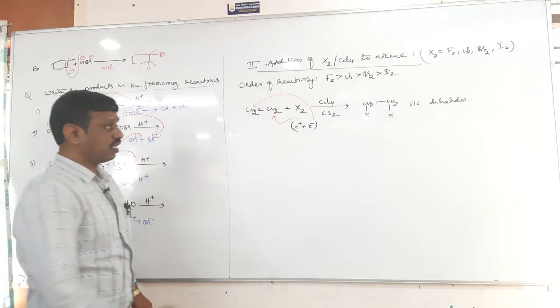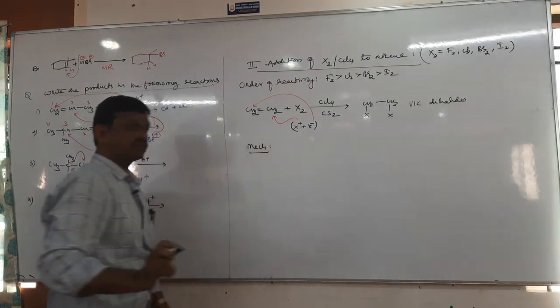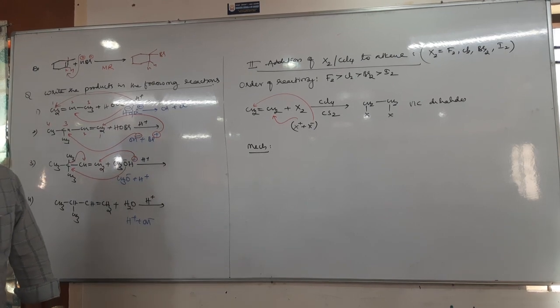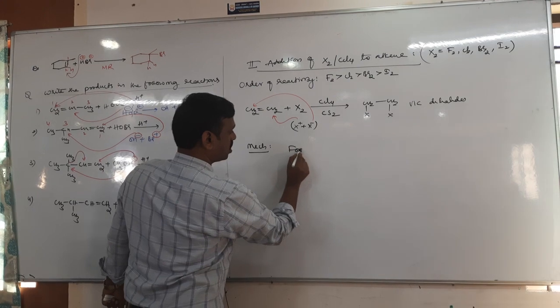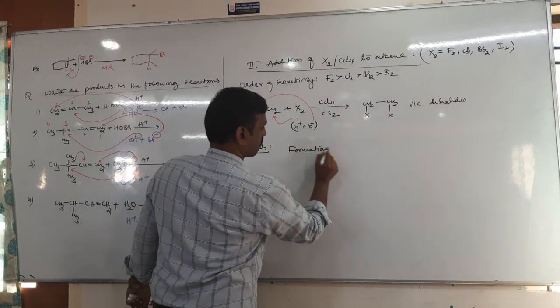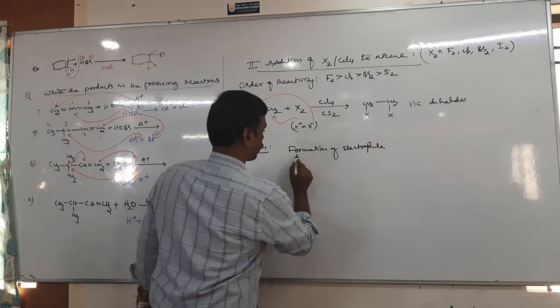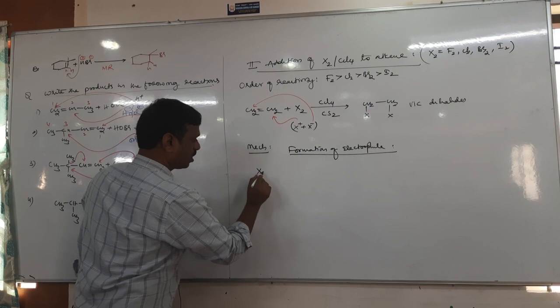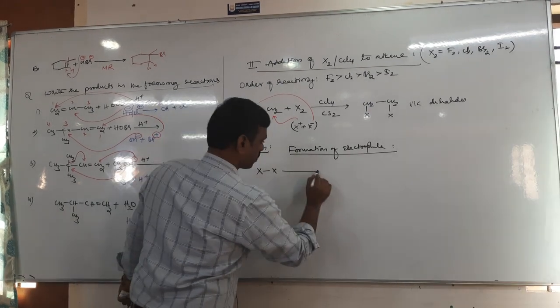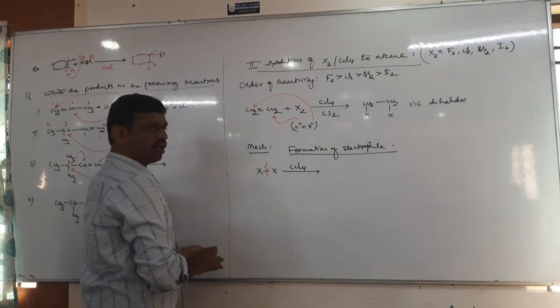Okay. Then what is the mechanism? In the mechanism, the first step is formation of the electrophile. Take X2: in presence of carbon tetrachloride, it undergoes heterolytic cleavage.